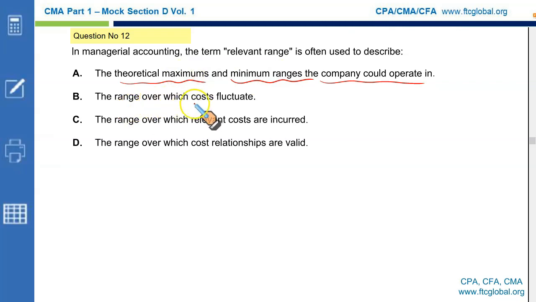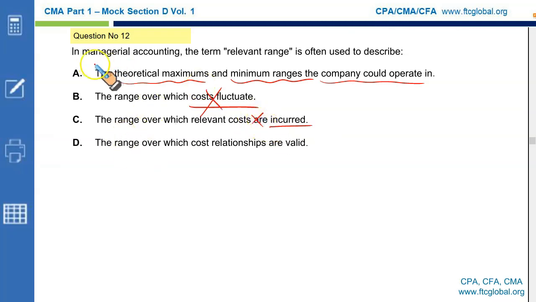The range over which costs fluctuate. Well, cost may fluctuate at any level of activity, not the relevant range. Incorrect. The range over which the relevant costs are incurred. This is again incorrect. Costs are incurred at every possible operating point, not just the relevant range.